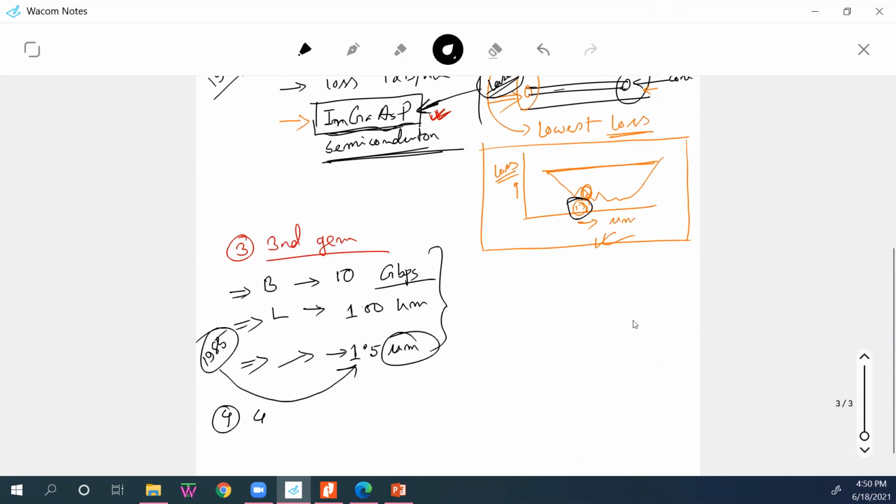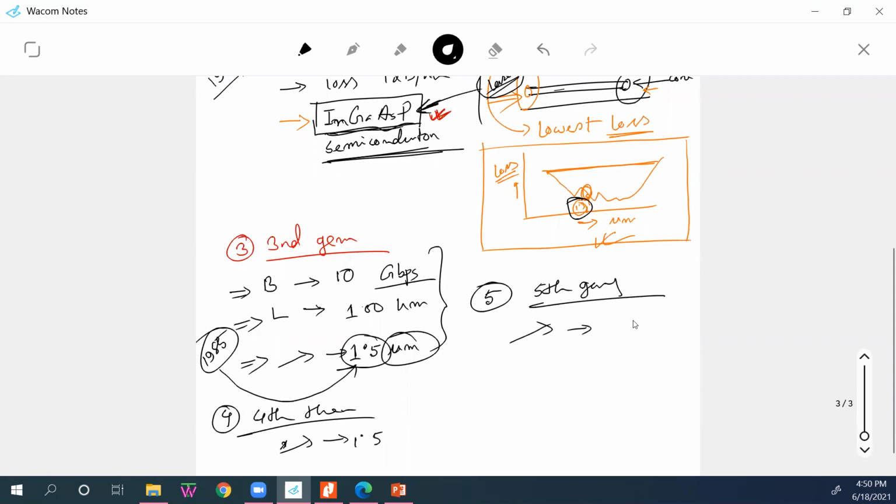So in the fourth generation, this 1.5 wavelength will never change, even if there is a fifth generation. There is a reason, because if I draw the loss curve, it is really somewhere here.